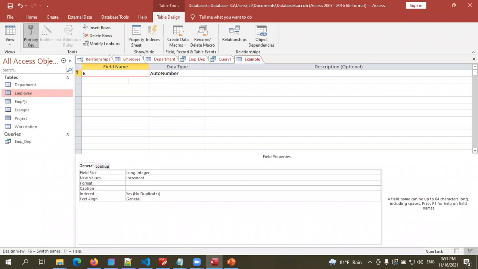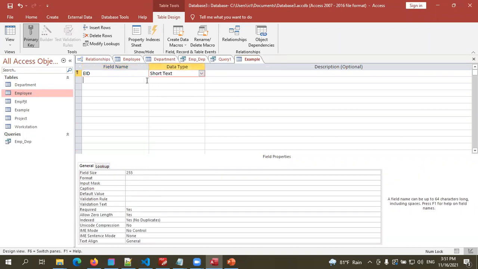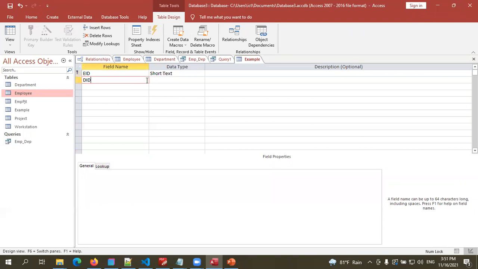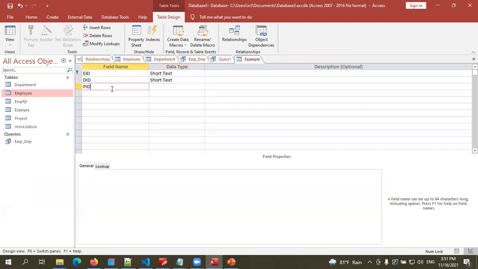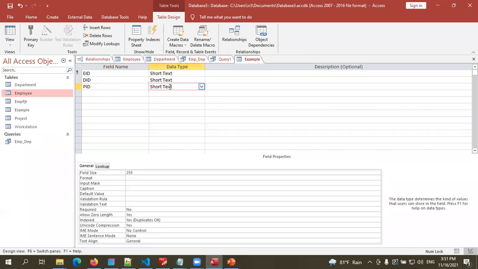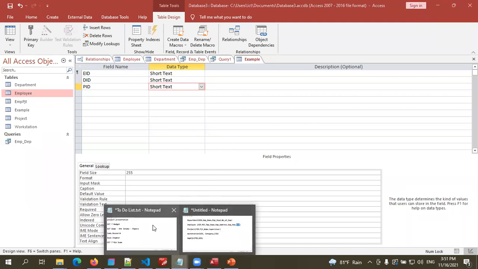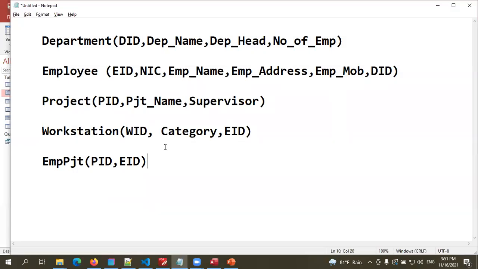So employee ID. I'm going to make it a text. Department ID. Project ID. So for these kinds of IDs, normally what we do, we use different formats, right? Children, assume now, I'm going to erase this.